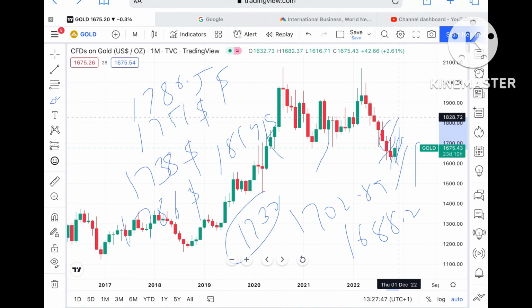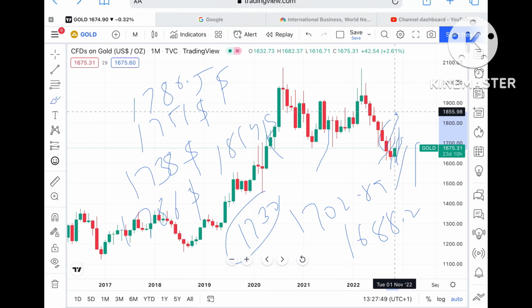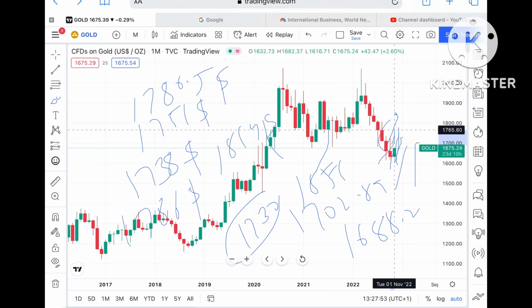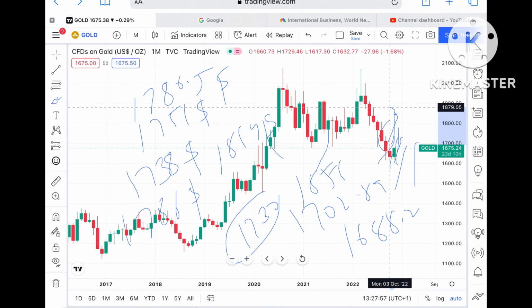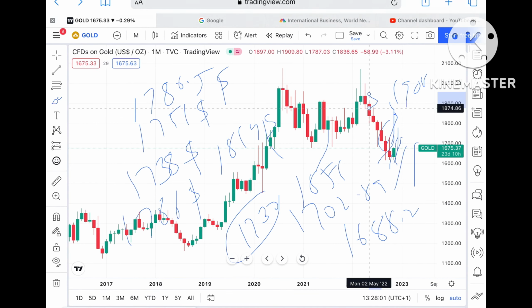Okay, and suppose if the price sustains above that particular level, then we can see it can move further upside towards a level of $1855. And if that level sustains, then there is high chance we can see it can move further upside and can go towards a level of around $1908.